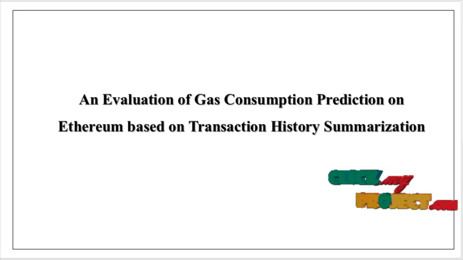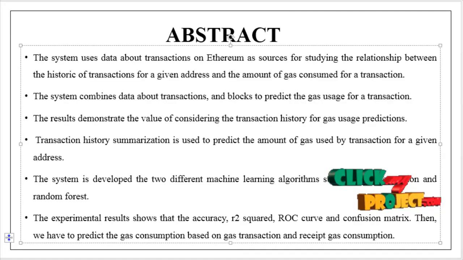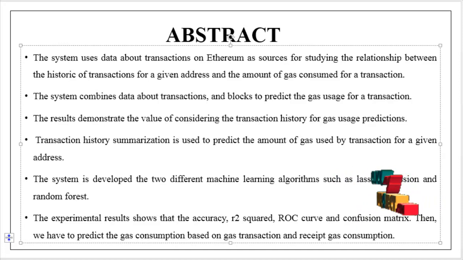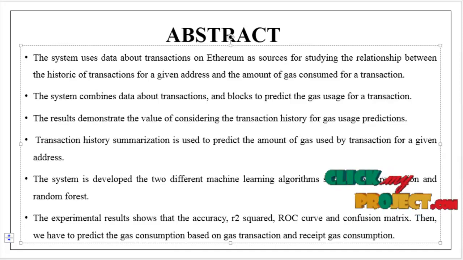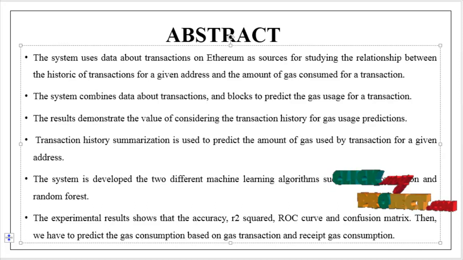We are going to discuss an evaluation of gas consumption prediction on Ethereum based on transaction history summarization. Now we are going to see the overview of our project, that is the abstract. The main objective of our project is to forecast or predict gas consumption and gas usage.